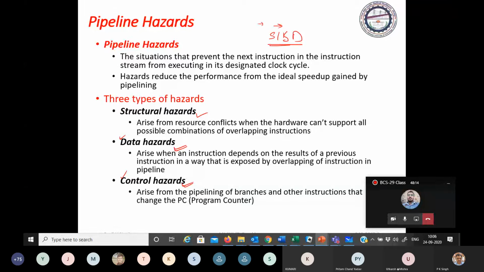Just see, suppose you are executing a particular instruction, a stream of instruction, and your pipeline needs to refer to different locations, and you are using shared memory. And what will happen? You can refer one by one.